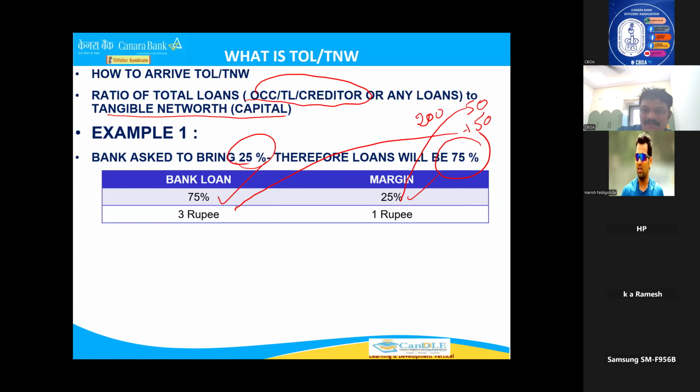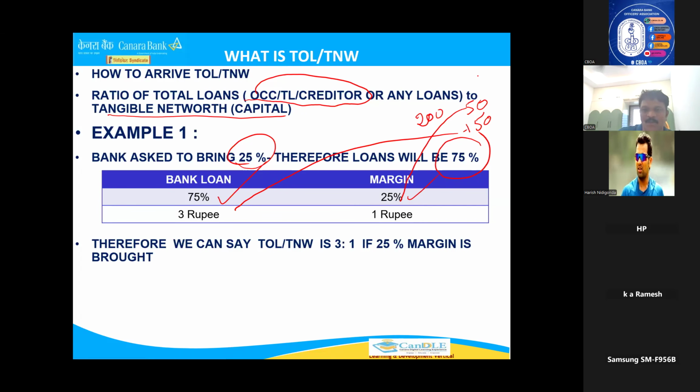If you make, for example, 150 by 50, what will come? 3 is to 1. For one share of loan, if the borrower brings one share, the bank has given 3 shares. That is 75, 25. So for example, now margin is 3 is to 1. This is the 3 is to 1 concept. That means 25% margin is there. The project we have given to the bank has 25% margin, so it will come 3 is to 1. Very good proposition.